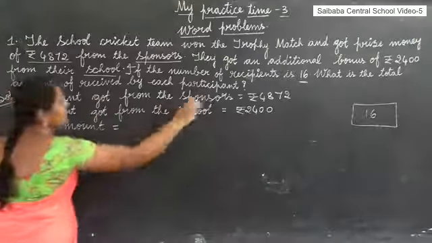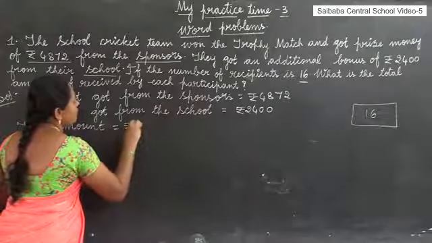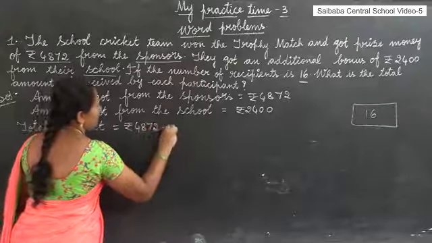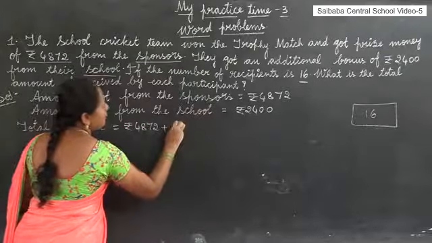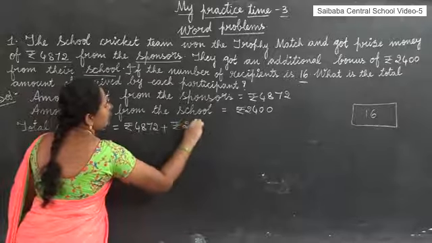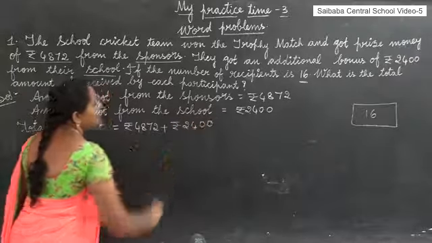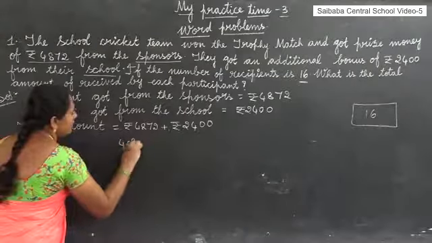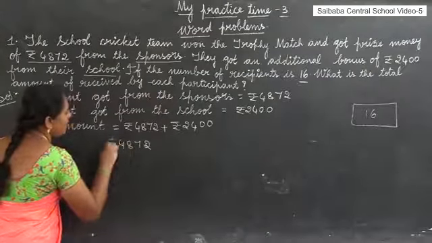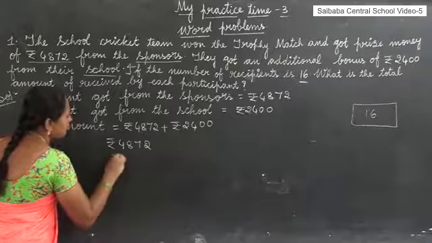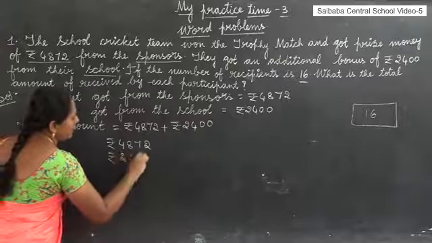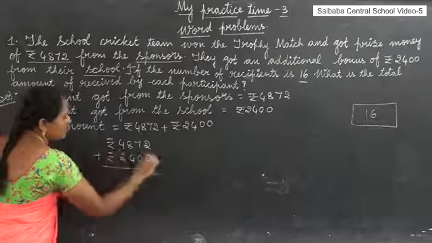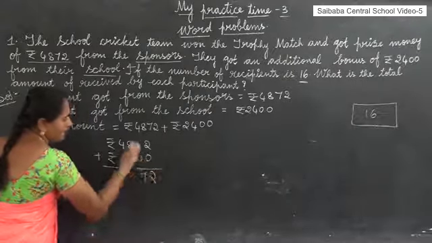Total amount means sponsors amount 4,872 plus school amount 2,400.